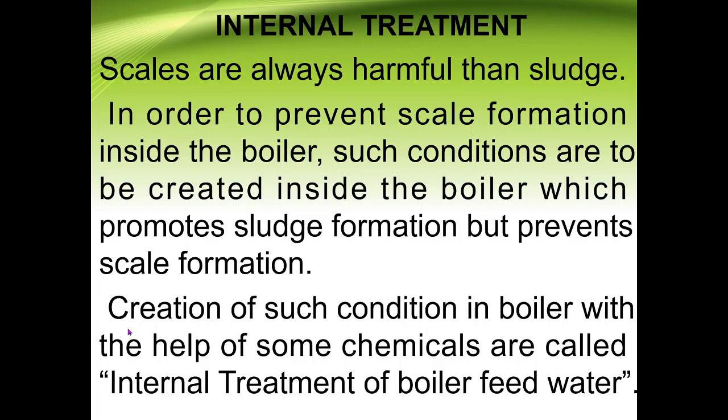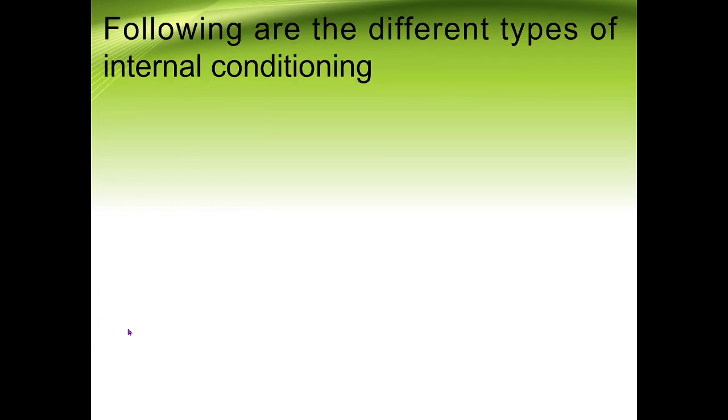But whatever dissolved salts may be present in the water, then what we have to do? Here no option is there, only scale and sludge formation will be there. So we need to suppress scale forming salts and prefer sludge forming salts, and the process by which we do that is nothing but the internal treatment of boiler feed water.